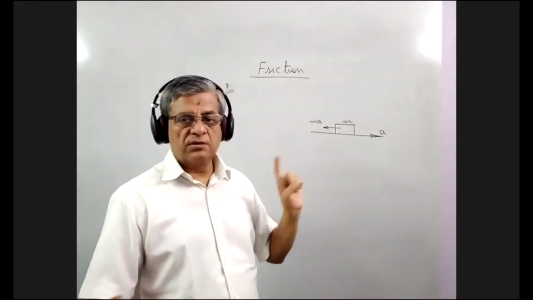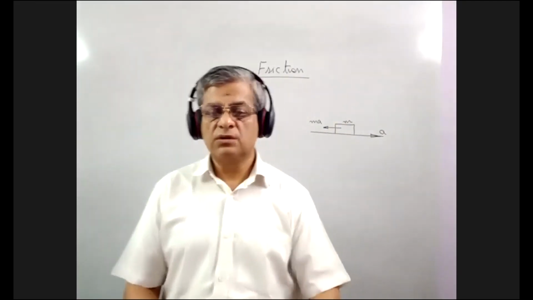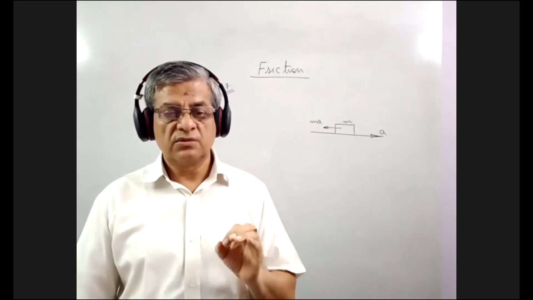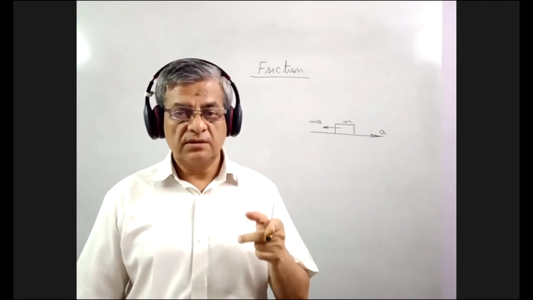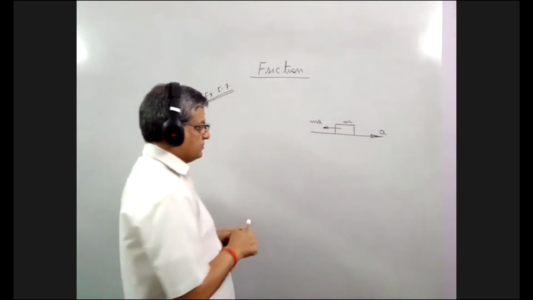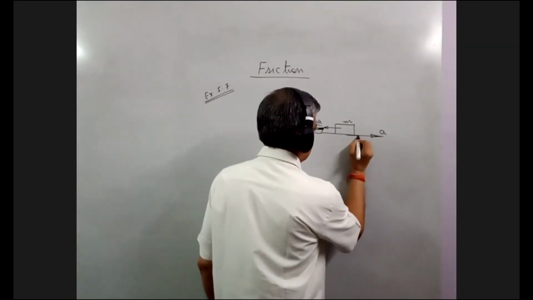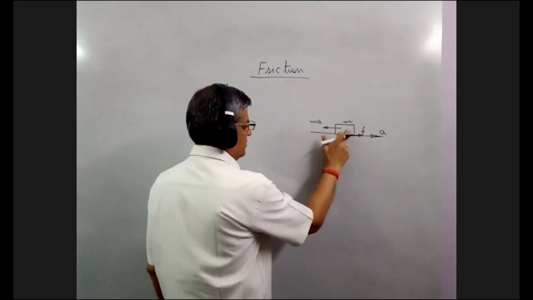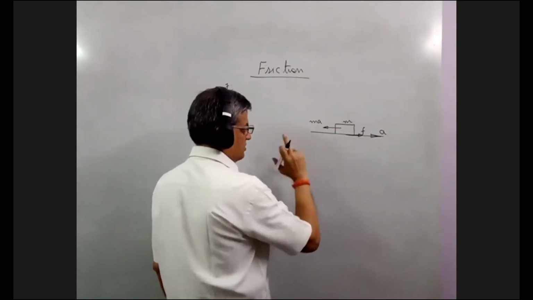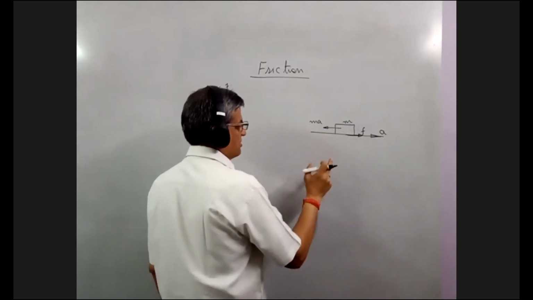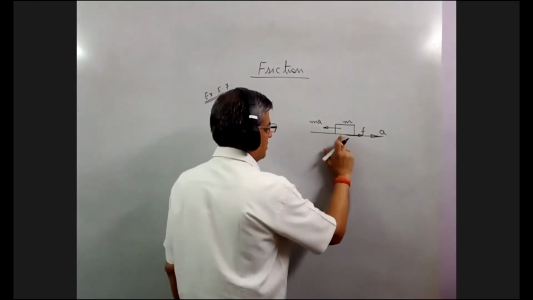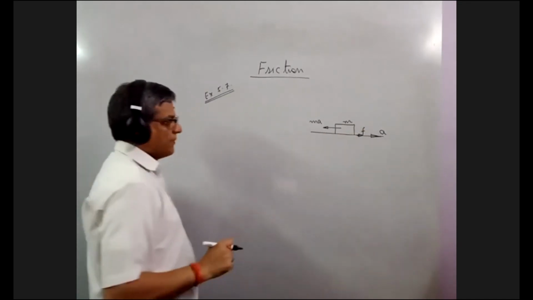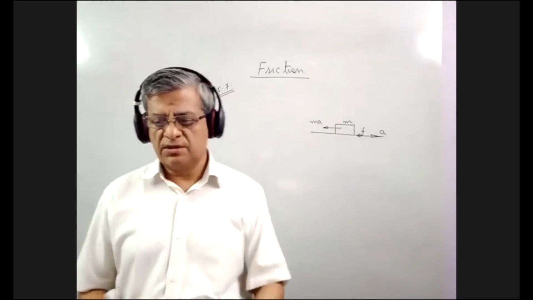But this box is not sliding. Though a force is acting on the box, it is not sliding. Means what is stopping the box? What is resisting the motion of the box? There is a friction which is acting in this direction, this force of friction. Tendency of this box is to slide backward, but box is not sliding, means it is stopped by some force. That force is in the forward direction. So this box will remain stationary.